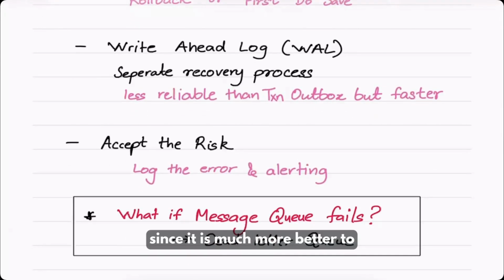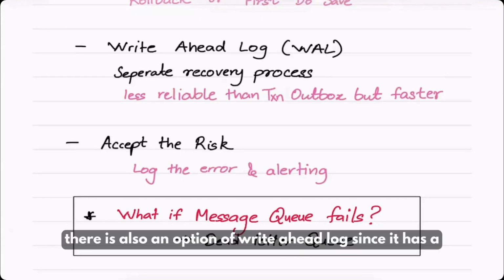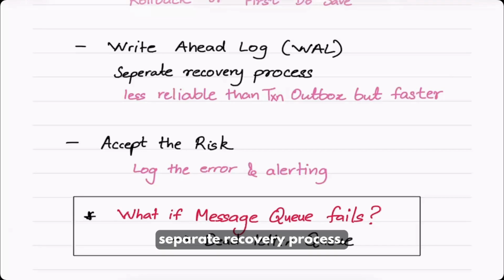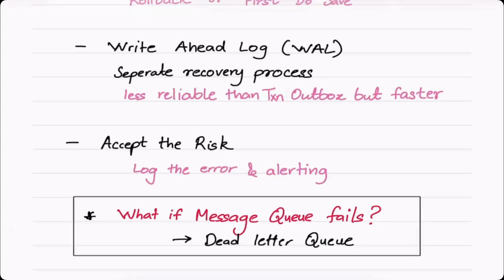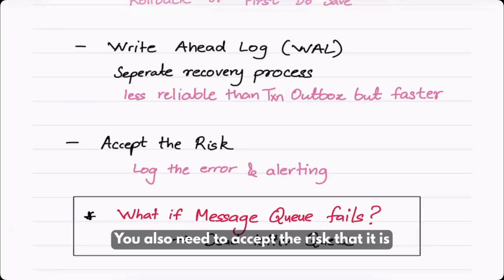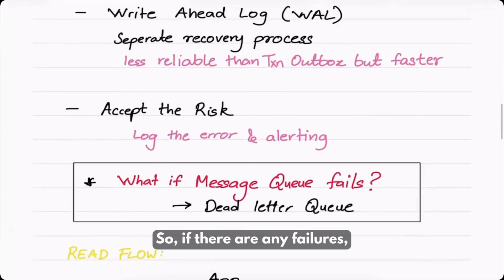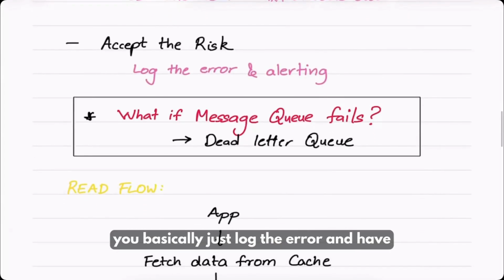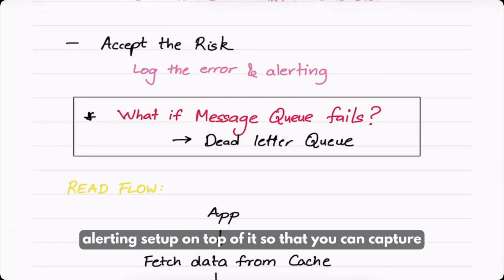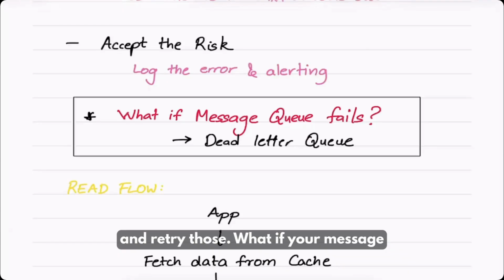Also, since it is much better to have a single process, there is an option of write ahead log. Since it has a separate recovery process, it is faster than the outbox pattern, but it is less reliable. You also need to accept the risk that it is more suitable for non-critical applications. So if there are any failures, you basically just log the error and have alerting set up on top of it so that you can capture and retry those.